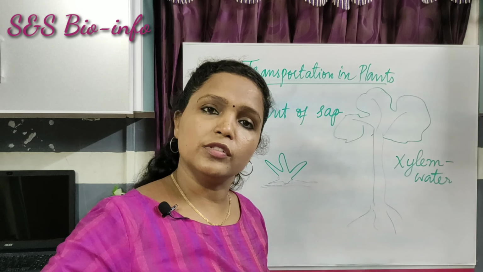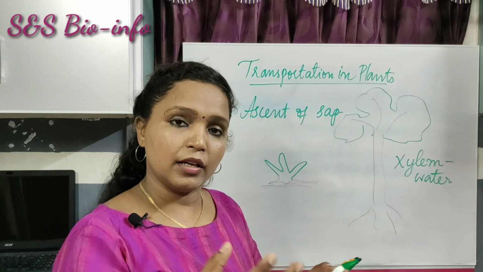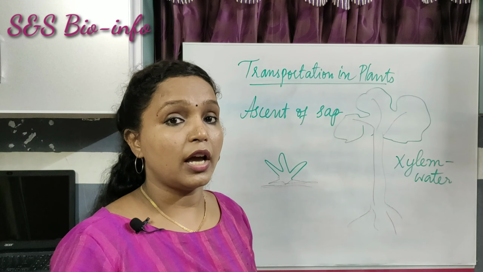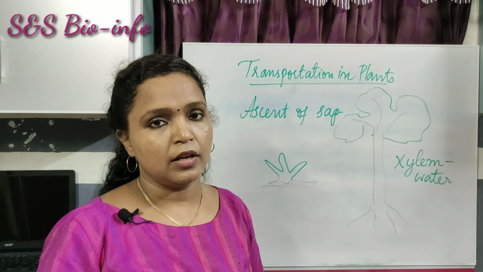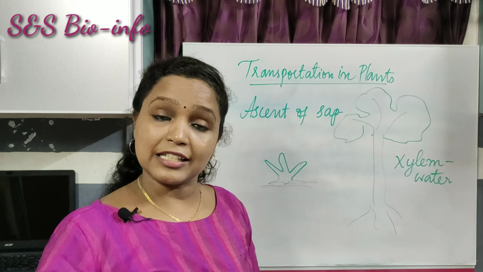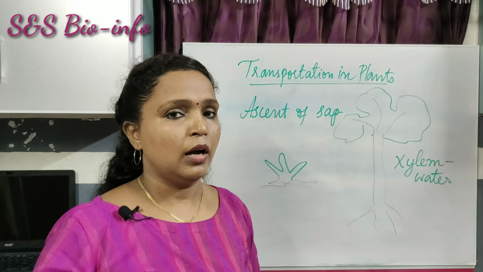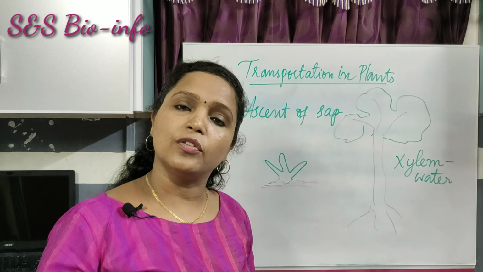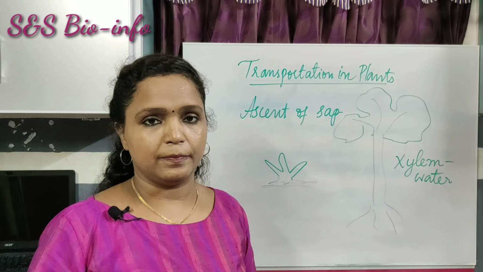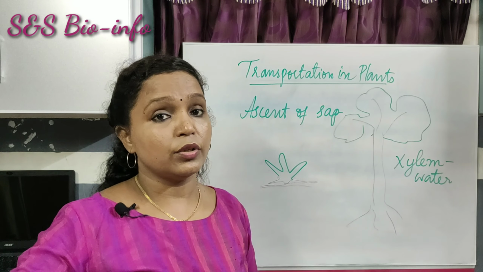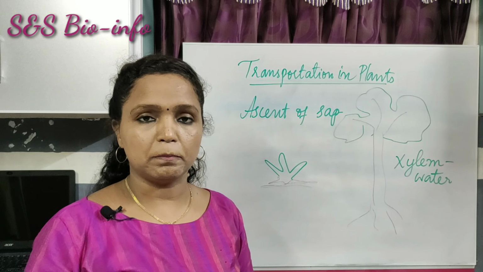So water moves in upward direction to different parts of the body. It reaches the leaves, where it is utilized for both metabolic activities and photosynthesis. Plants require only a small amount of water for their metabolic activities and growth, but they require a large quantity of water for photosynthesis, for producing glucose or sugar. This glucose is utilized for the growth of plants and is stored in different parts of the plant.